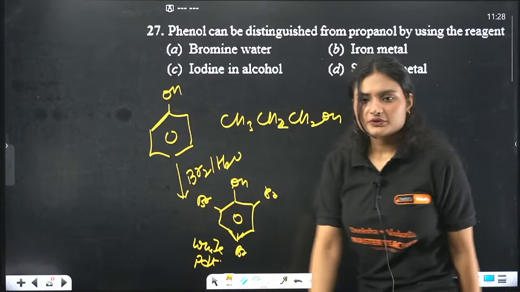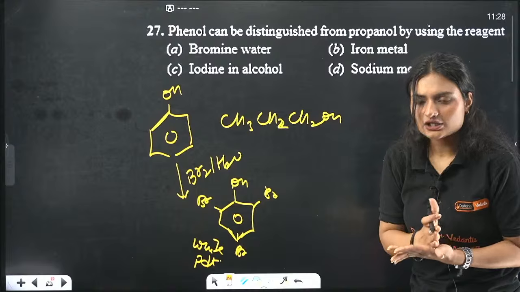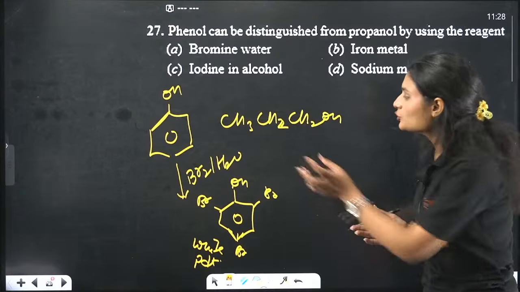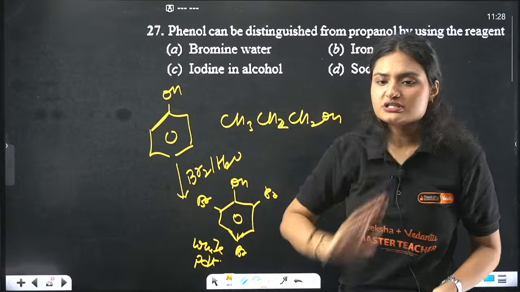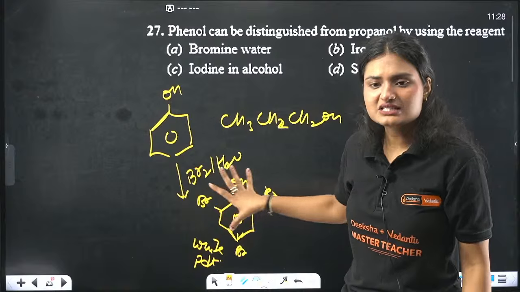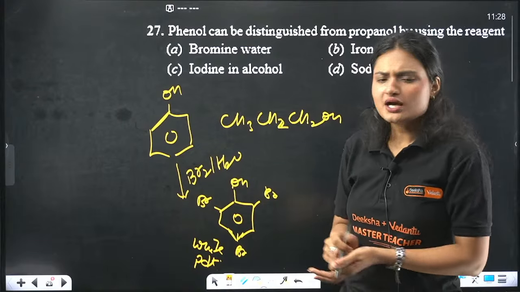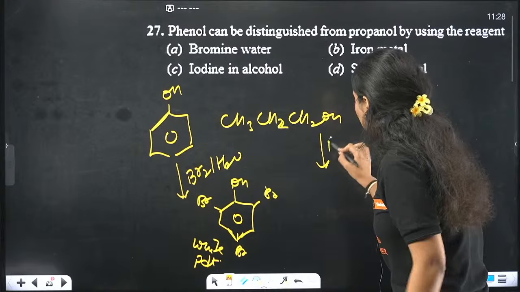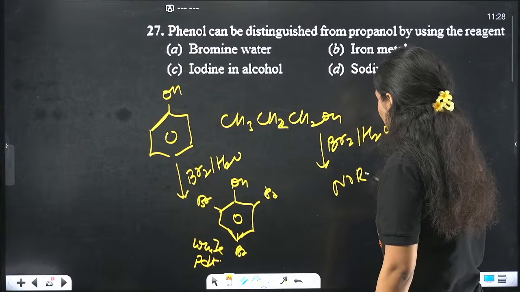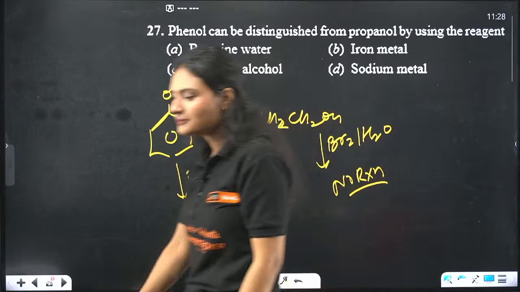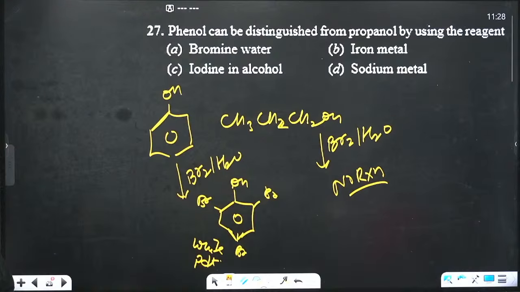So whenever you treat phenol with bromine water, it reacts so extensively that it forms 2,4,6-tribromophenol, and this is white, so we can distinguish. And what happens when you treat propanol with bromine water? No reaction happens.